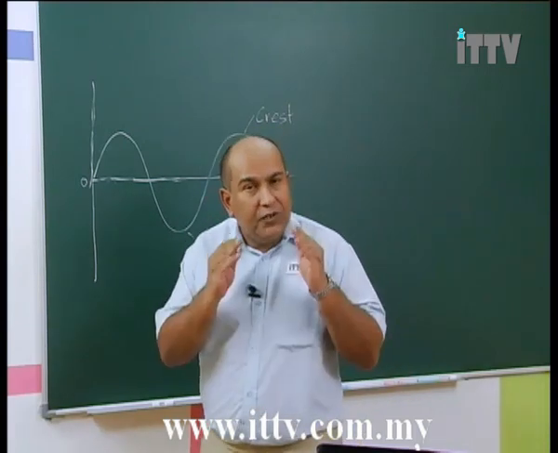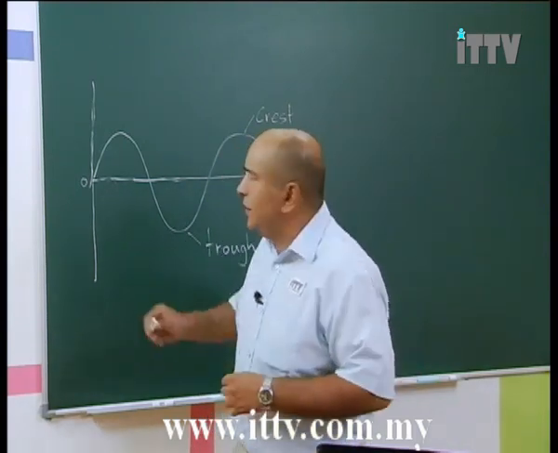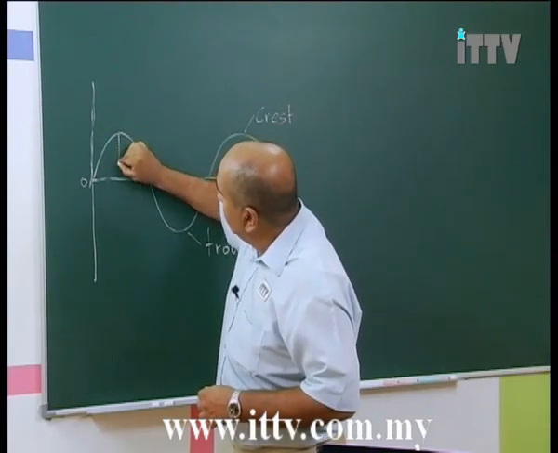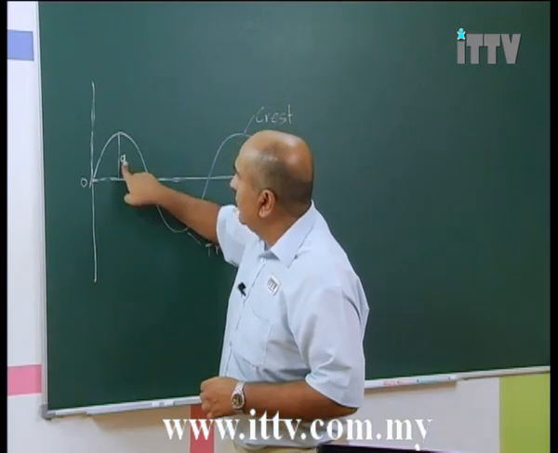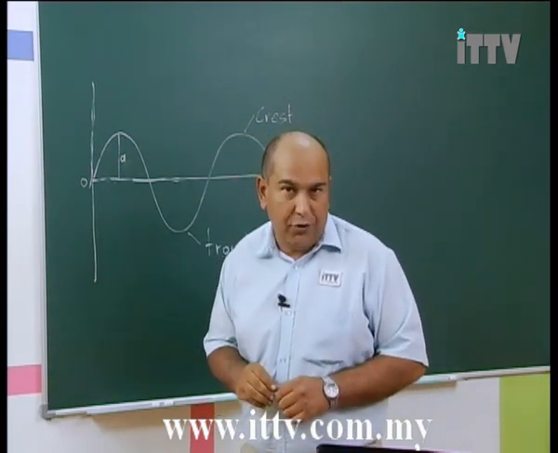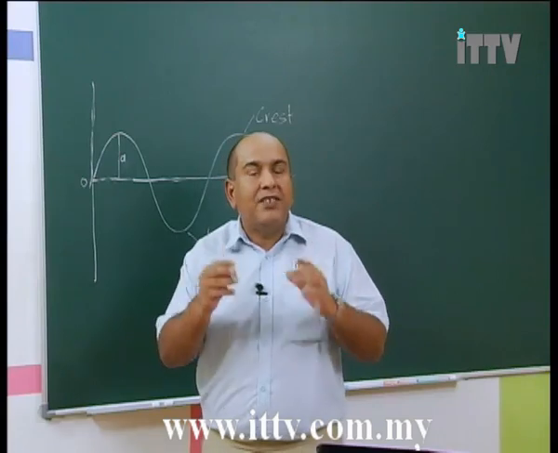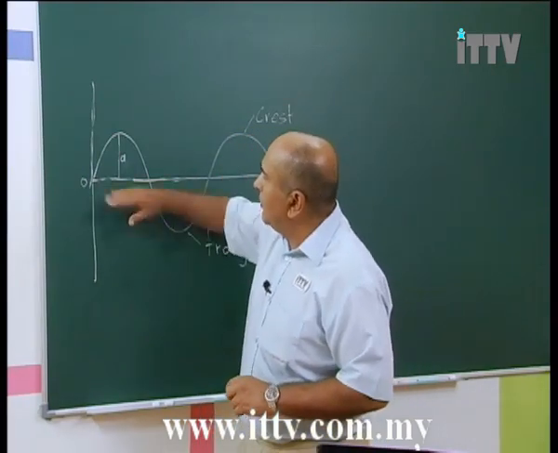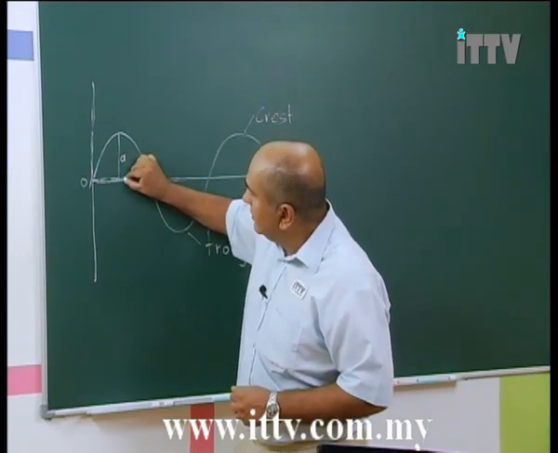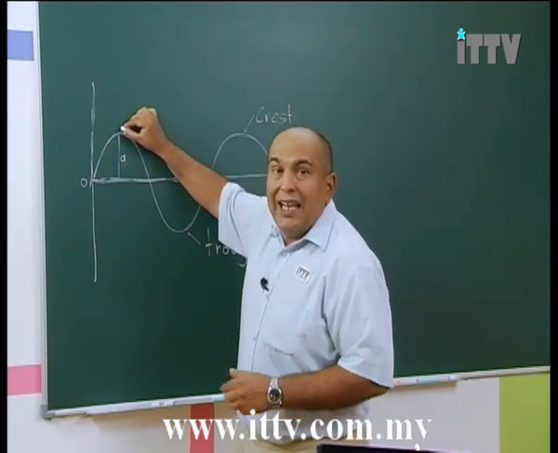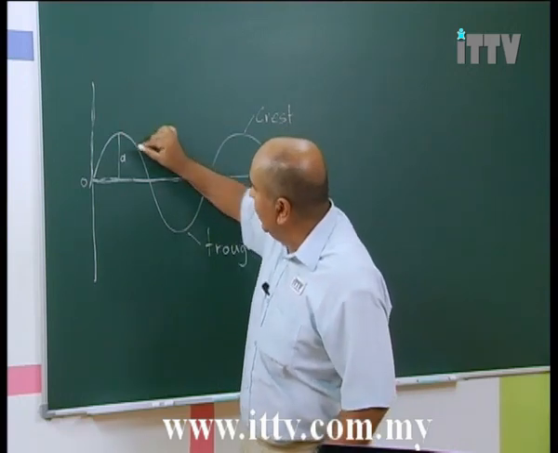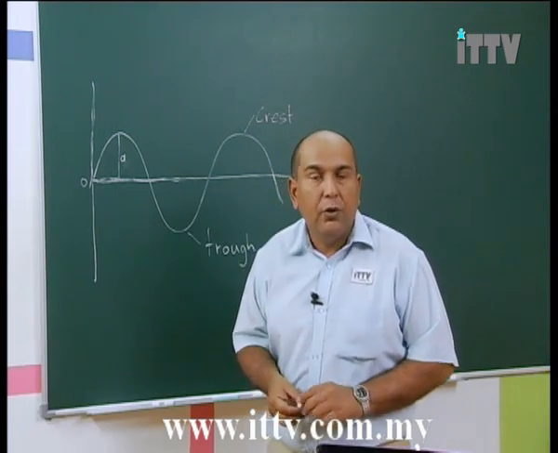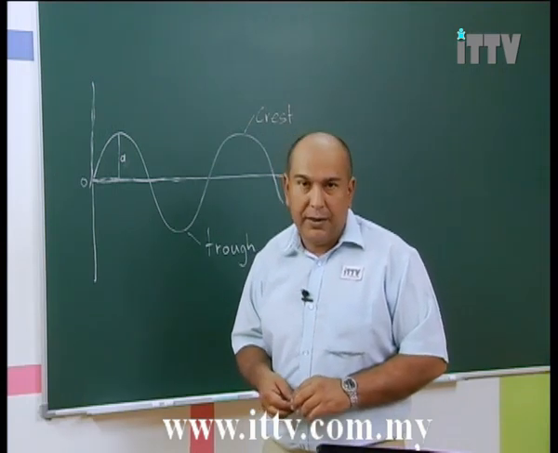The maximum displacement from our point of origin, which means from here all the way up to here, this represents A. A is our amplitude. The amplitude is the maximum displacement from your point of origin. It is only from the origin line here to the top of the wave. It is not the distance from the top of the wave to the bottom of a wave. So A is our amplitude, which is, like I said, the maximum displacement.